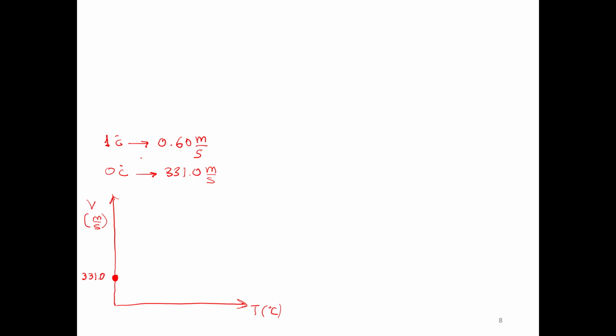The speed of the sound increases 0.6 for each degree Celsius. Then this is a ratio. This is like a slope. Then we can use the definition of a slope, and in this case it will be the change in velocity over the change in temperature.